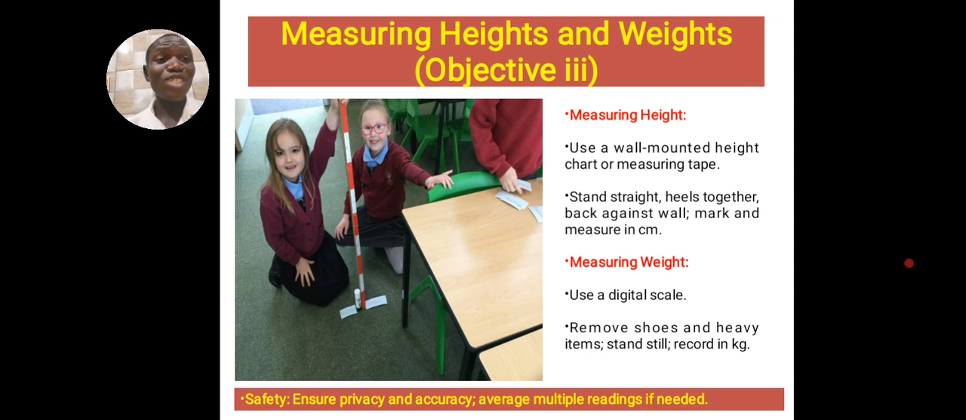How do you measure weight? You measure weight by using a digital scale. That is very simple. Remove anything that will add to the weight. Climb on the scale. Then you take the reading. Remove shoes and heavy items. So safety, ensure privacy and accuracy. Make sure that your readings are correct. Most times you take an average. You take multiple readings and take the average.